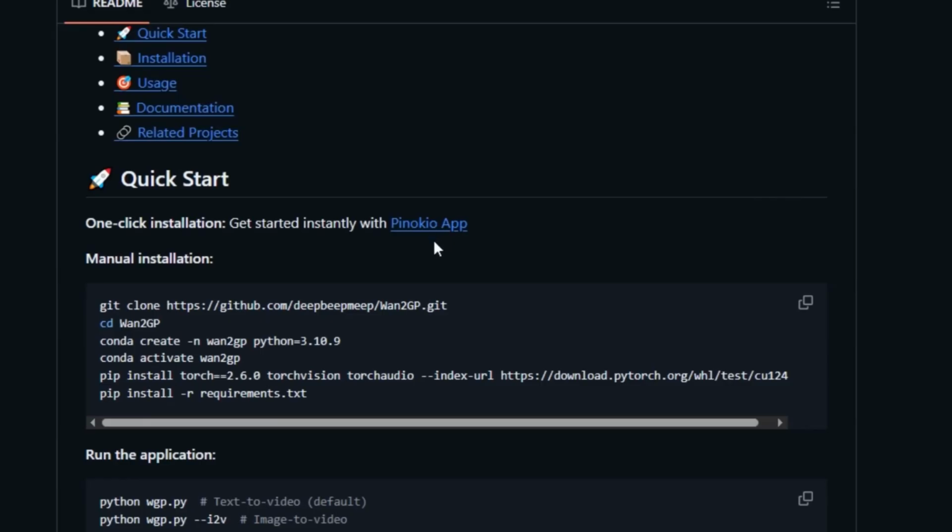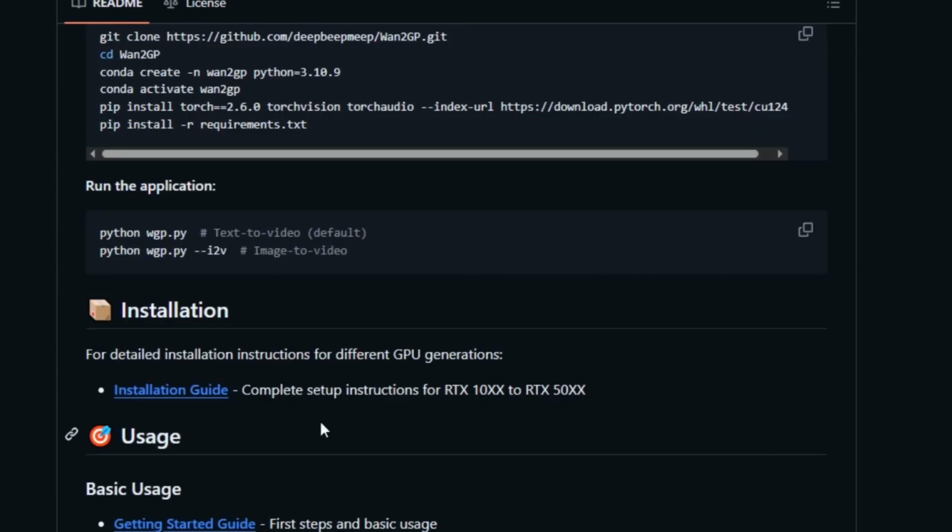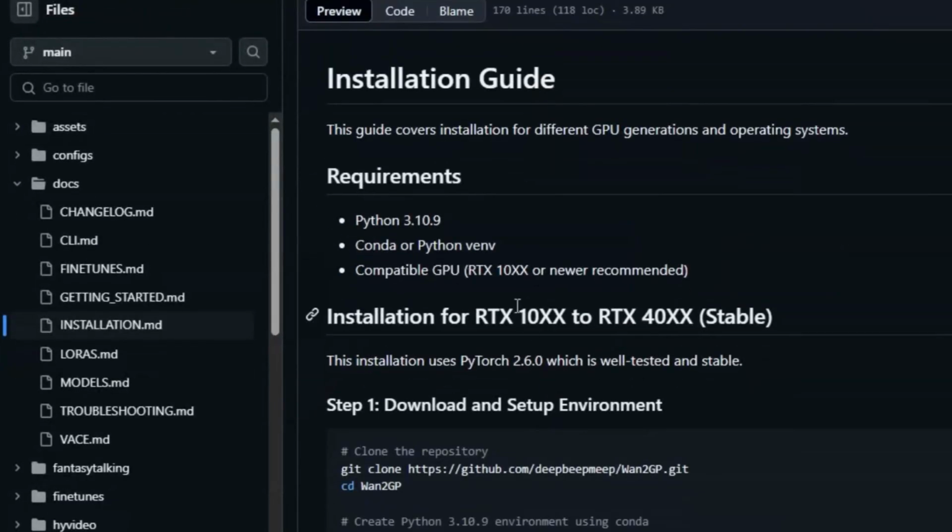You can get started with the Pinokio app and after installation, search for Hunyuan Video Avatar there and start using it. But if you already have the Pinokio app installed on your laptop, you can start using Hunyuan Video Avatar on it. But Hunyuan Video Avatar can be a bit slow on the Pinokio app. The second method is to install WAN 2GP manually. Here's the installation guide for WAN 2GP. Click on the installation guide, read the guide, and follow the steps one by one.